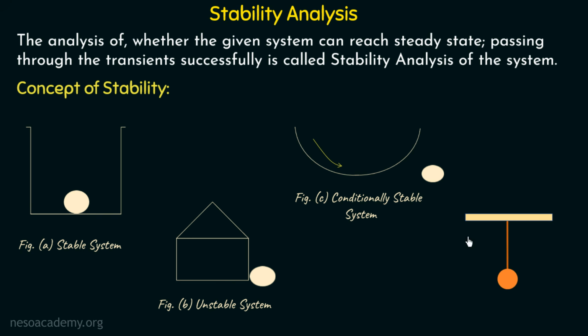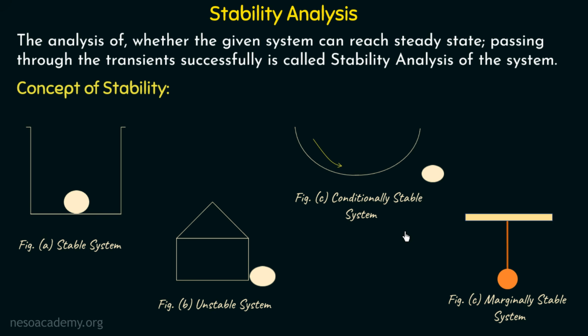So these kind of systems in which the output continuously oscillates between 2 different values are called oscillatory systems or marginally stable systems. These systems are neither stable nor unstable, and that's why these are called marginally stable systems. So I hope you understood this analogy.